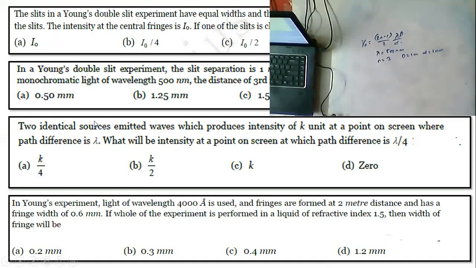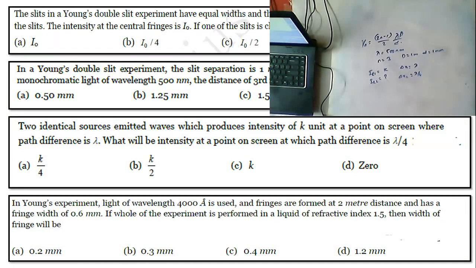Fine, Nana. Here, what is the data they have given? Two identical sources emitted waves. So here k units is the intensity. So I resultant 1, IR1, is given as k, and IR2 we need to find out. And here the path difference delta x1 is equal to lambda. Here delta x2 is equal to lambda by 4.